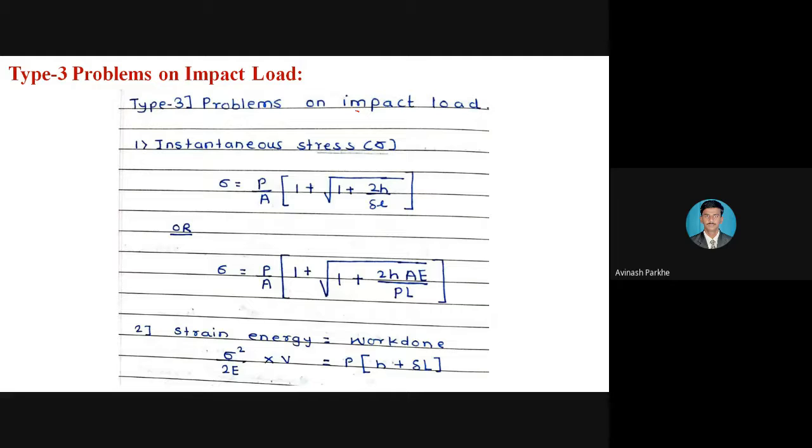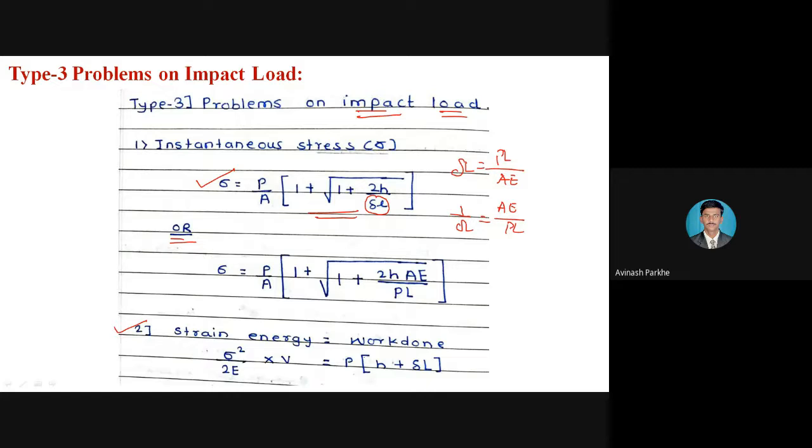So we have the formula sigma is equal to P upon A in square bracket 1 plus square root of 1 plus 2H upon delta L. The same formula I have written in the form of PL upon A, because for this delta L we have the formula delta L is equal to PL upon AE. If I write this formula, 1 upon delta L is equal to AE upon PL. So the same formula I have written in the form of AE upon PL, and this particular formula represents the form of delta L.